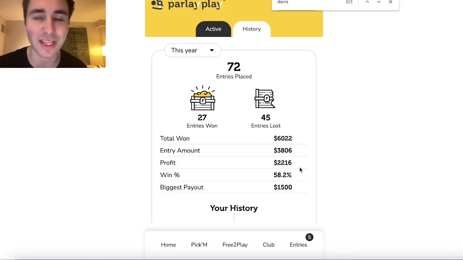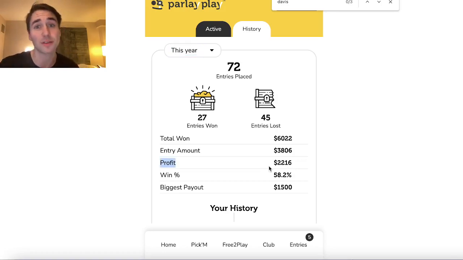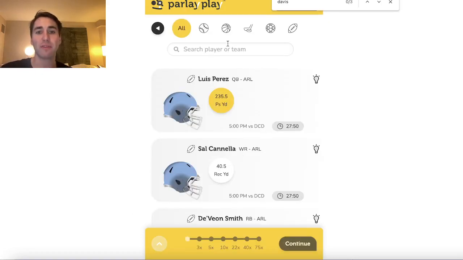I'm not saying it's glamorous, sharp, data-driven sports betting, but take a look at the results, right? I've only been on ParlayPlay for maybe approximately 3 months, something like that. They have very low max betting limits, and I've already run up 2.2K profit. And guess what? Every single bet I've given out on either YouTube, Twitter, or both, I'm literally just showing you guys what I'm betting on, where I'm finding value.